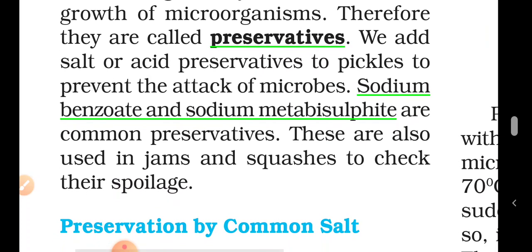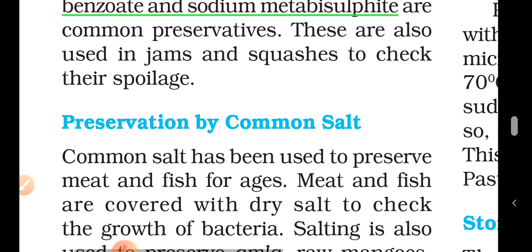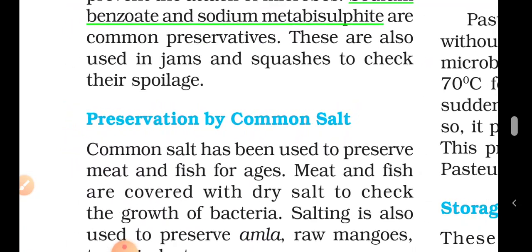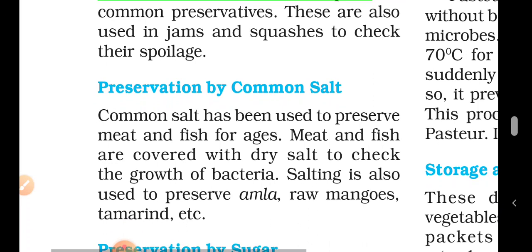Common preservatives, these are the common preservatives. These are also used in jams and squashes to check their spoilage. See, jam, what we eat with bread, also contains these preservatives. Preservation by common salt. Sodium benzoate, sodium metabisulfite should be remembered.